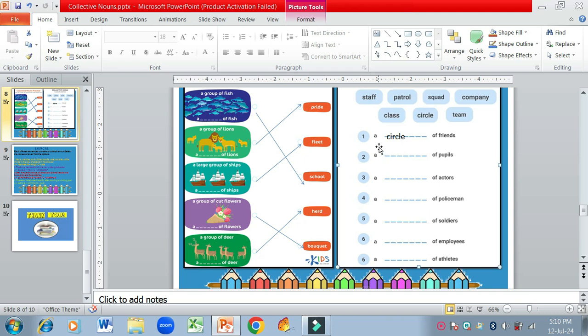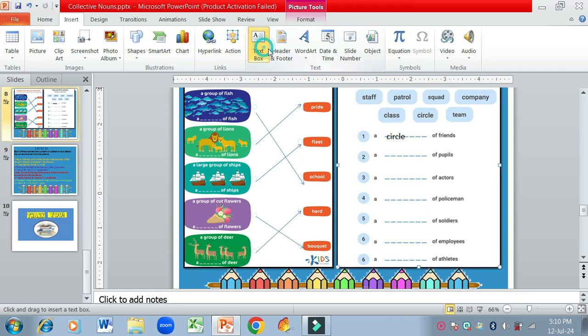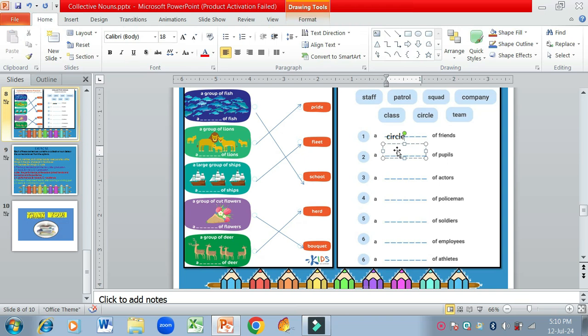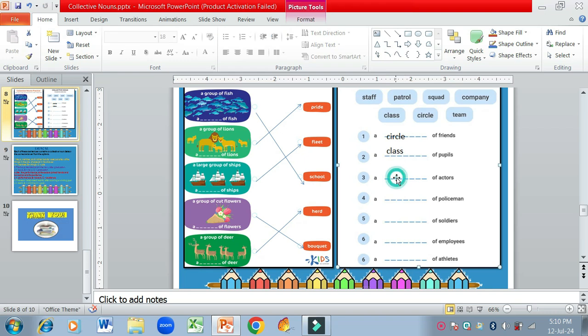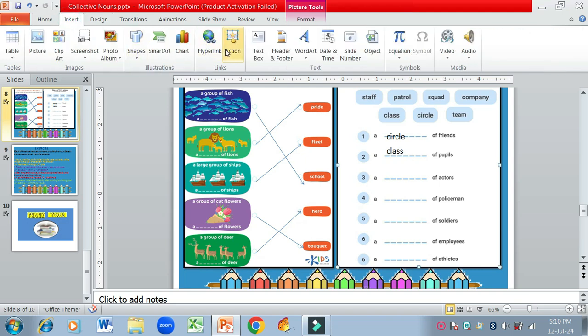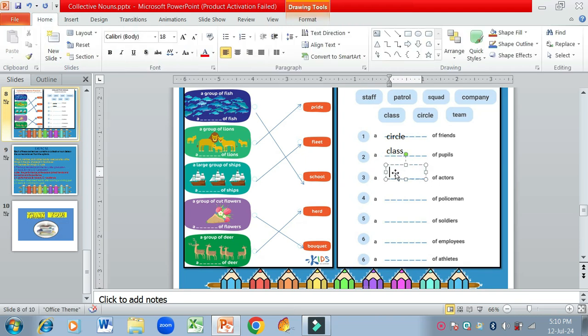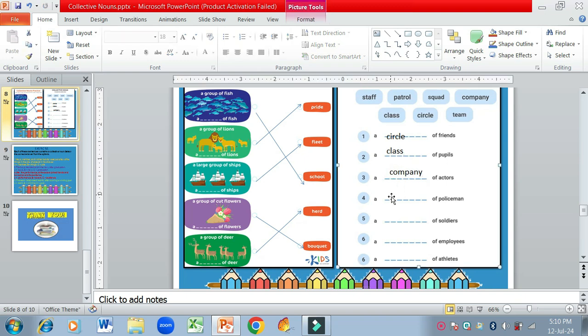Now next is dash of pupils. Dash of pupils, we are going to use class of pupils. Pupils are the students, so we are going to use the word class over here. Class of pupils. Then a dash of actors. Dash of actors, company of actors. From the options, for dash of actors, the answer is company of actors.